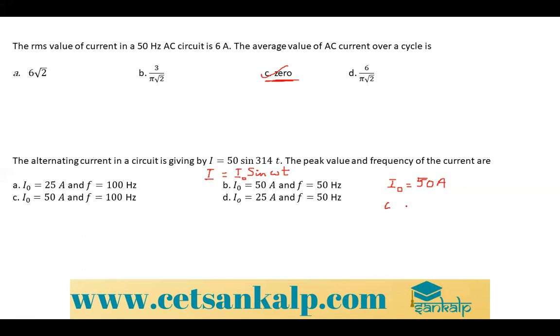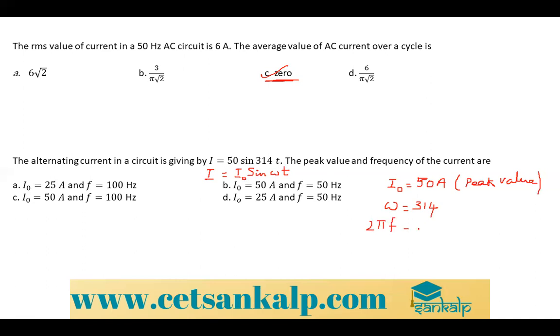Okay, so omega is equal to 314. So the peak value we have found. I naught is nothing but your peak value. This is the peak value of current. Omega, I can write it as 2 pi f.